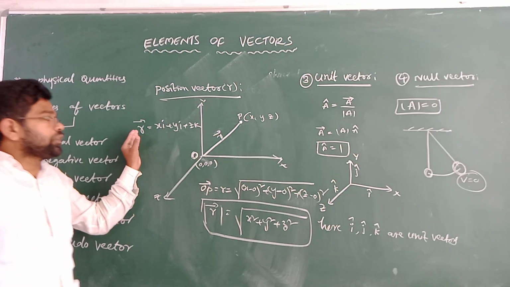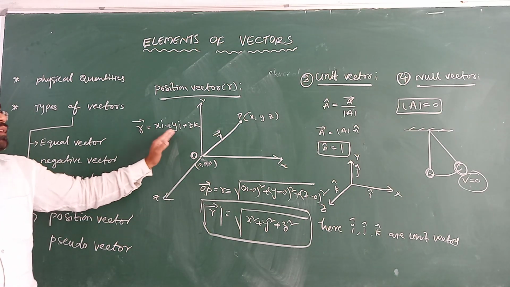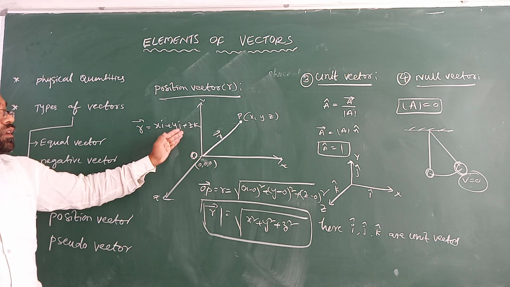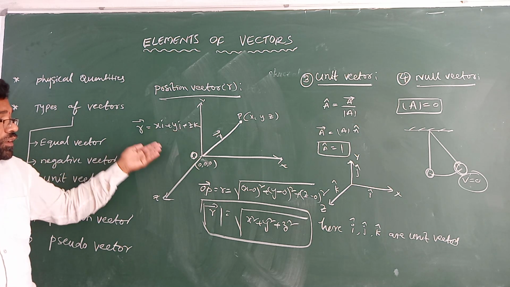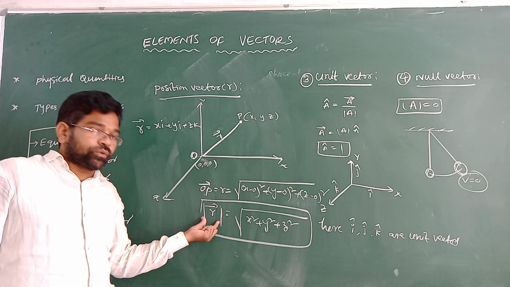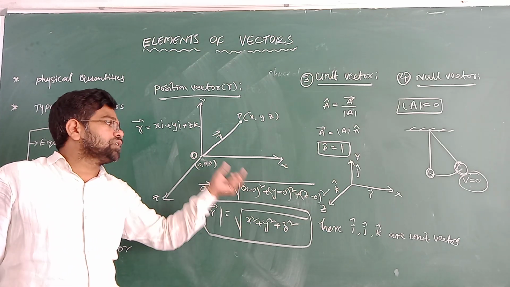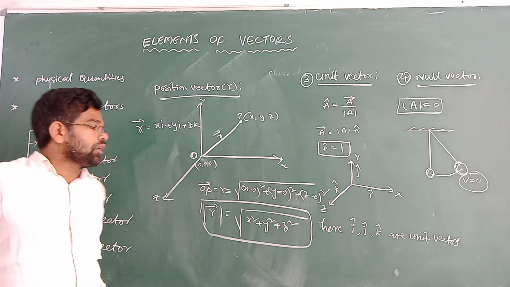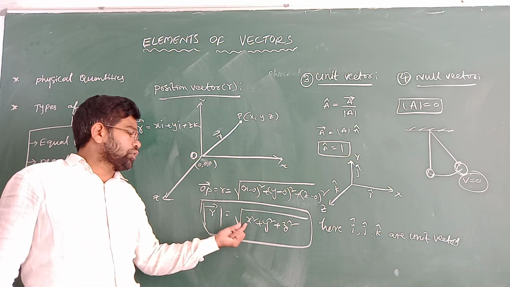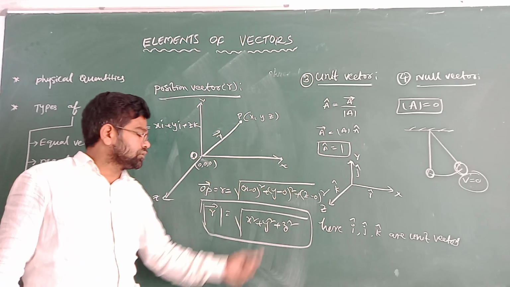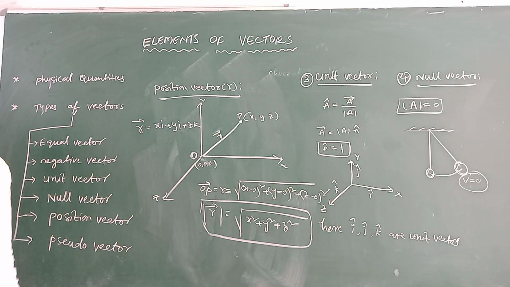The magnitude of the position vector, denoted by mod r, is equal to the square root of x square plus y square plus z square. Suppose the coordinate system is two dimensional; then we write only mod r is equal to the square root of x square plus y square.